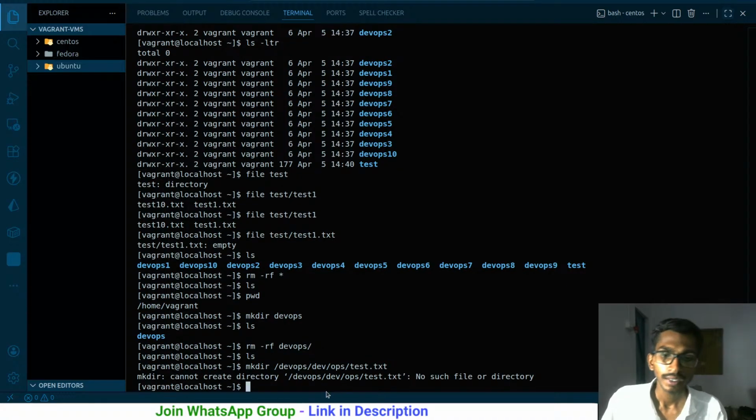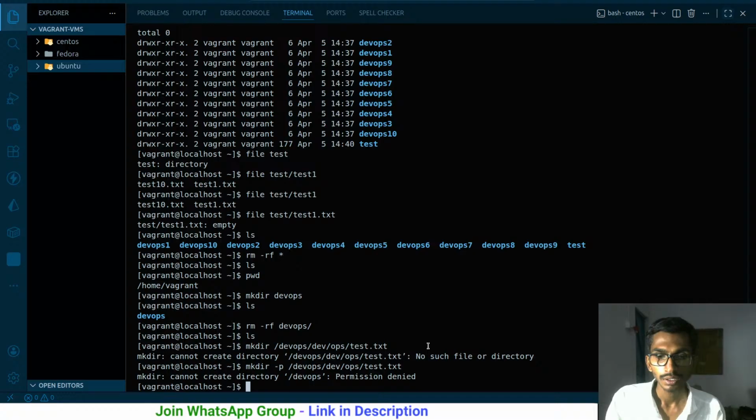Will it be created? No, it simply says cannot create directory, because DevOps does not exist. Because the first directory does not exist, it will not be able to create the others as well. So here I will use the -p tag. It simply creates everything recursively. So first of all, it will create DevOps, then dev, then ops, then test.txt. Everything is going to be created.